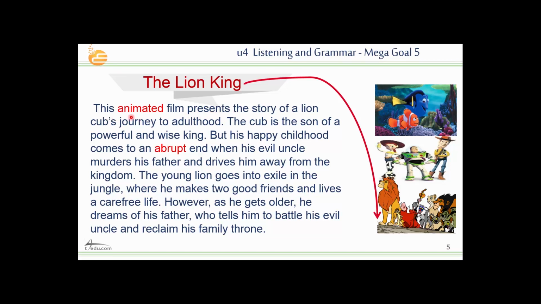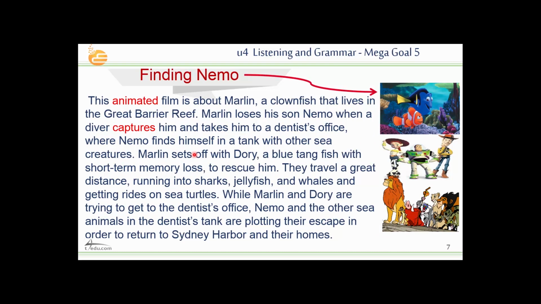So here, animated means something which is moving as if alive. This is the meaning of animated. They use the animation. The second word is abrupt. Abrupt here is an adjective: his happy childhood comes to an abrupt end. Abrupt means something which is sudden, something which has happened suddenly, okay? Something which is unexpected, all right? This is about the two words.